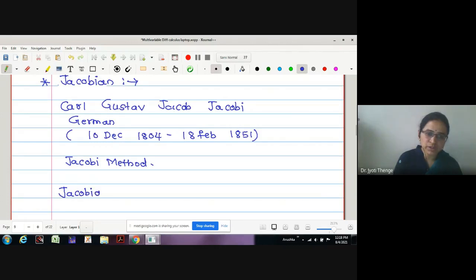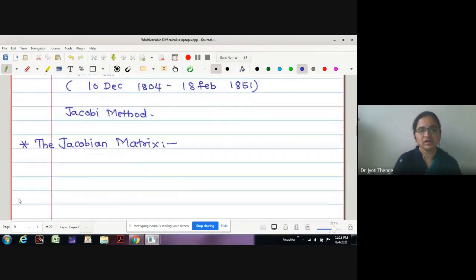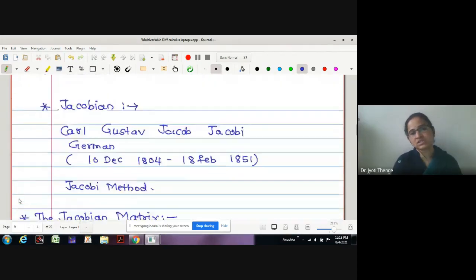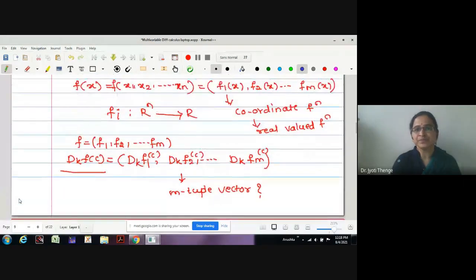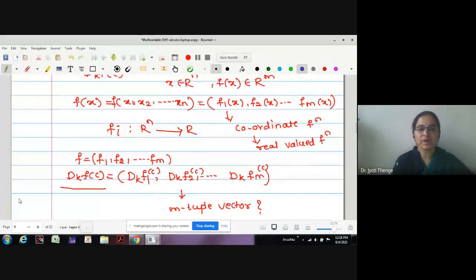We are going to study the Jacobian matrix, which is nothing but the total derivative. Why did he think that the total derivative is given in matrix form? Because here we have in all m functions, where those m functions are differentiated with respect to n variables.